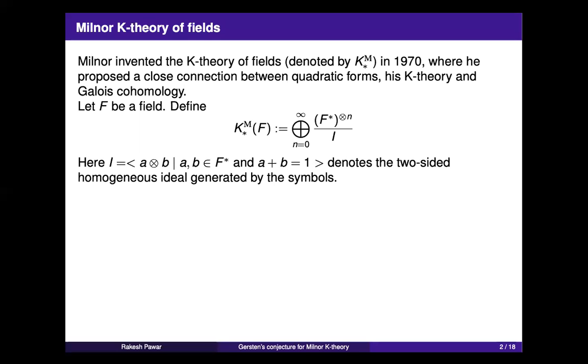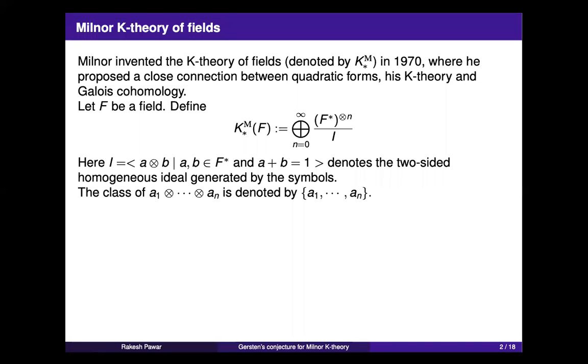So what is this ideal? You look at the symbols a tensor b such that a and b are non-zero elements in the field whose sum is 1, and you look at the two-sided homogeneous ideal generated by these symbols in this tensor algebra, and then you call the quotient the Milnor K theory. So this is just an abstract, a priori unmotivated definition. Let me explain some symbols.